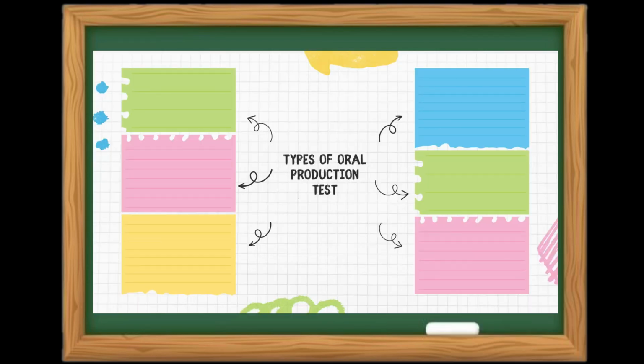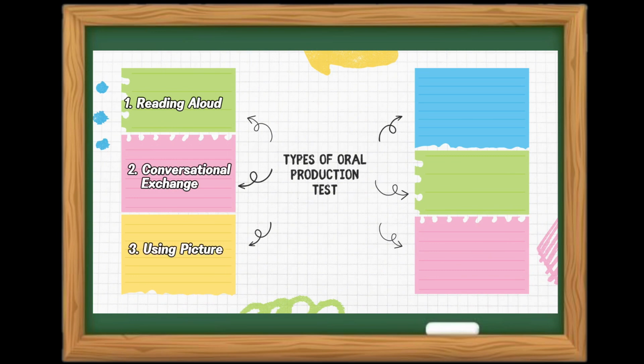According to J.B. Hinton, there are 6 types of oral production tests. First, reading aloud. Second, conversational exchange. Third, using picture. Fourth, the oral interview. Fifth, group discussion. And the last, role play. Okay, now I will explain one by one.